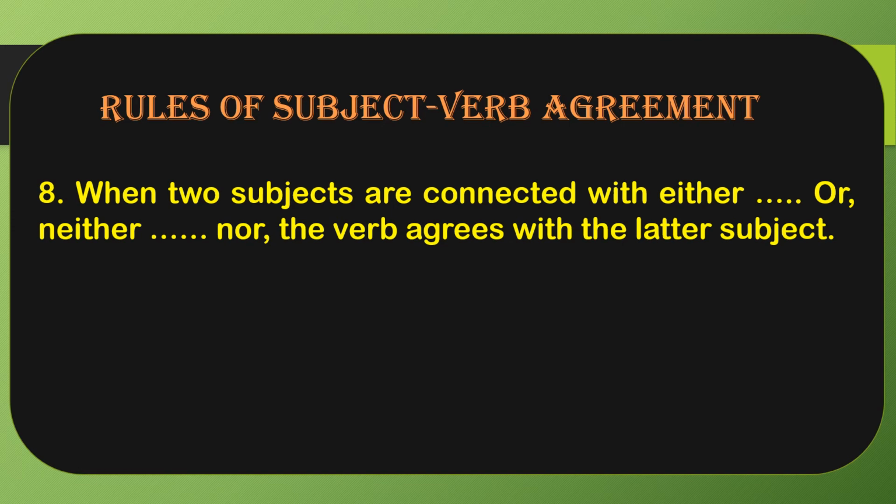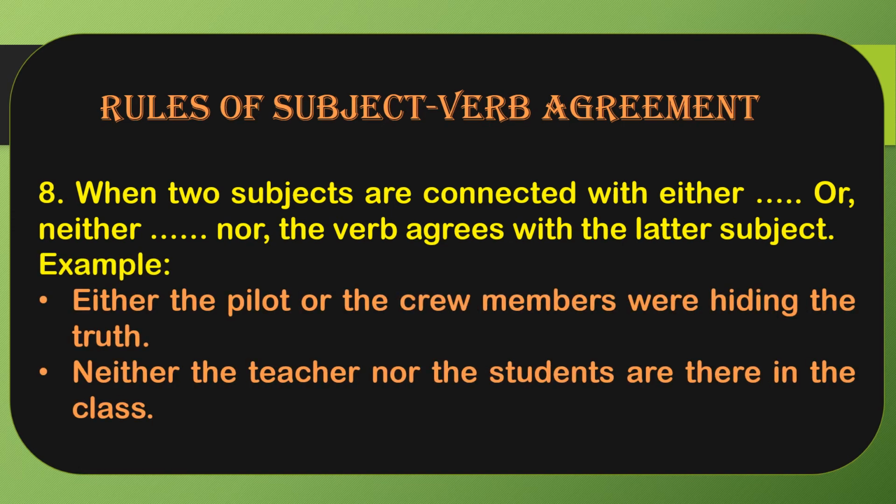Okay, and according to that we use the verb. Examples are here: either the pilot or the crew members were hiding the truth. Either-or is used for the connection. The pilot is singular, the crew members is plural, right? So we are using were over here as a verb because of the members.